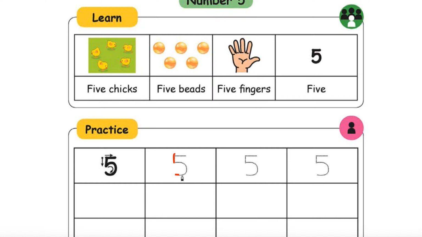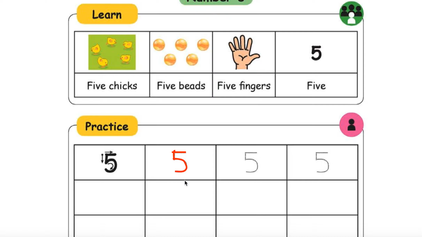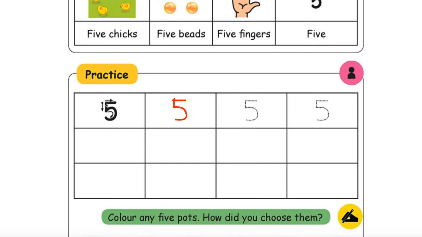Okay, from here I can go, right, like this. Again, and like this. Fine. Somehow I made it. So you need to practice like this. The arrows are clearly indicating, right?